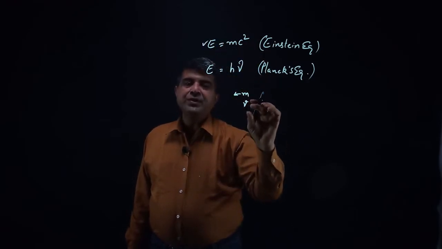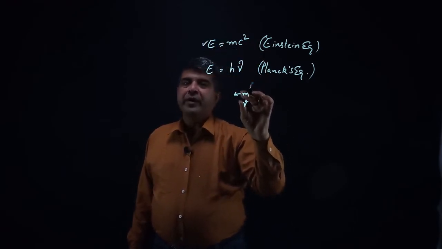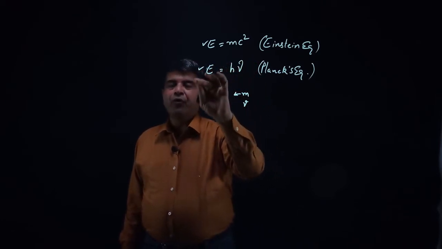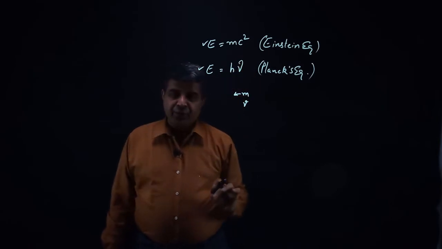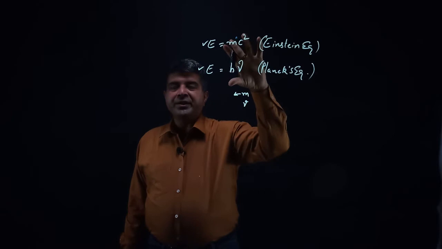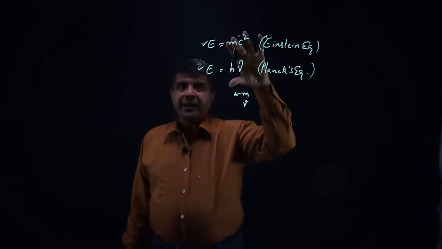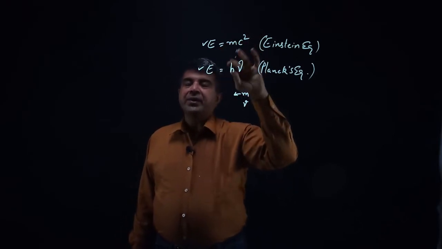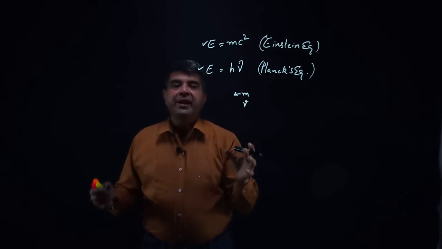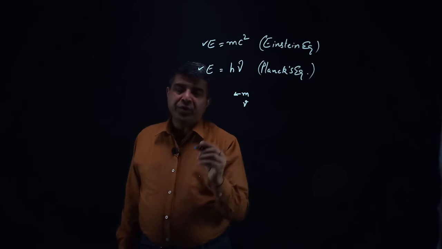Similarly, if I use the frequency of the photon and calculate the energy associated with the photon, I can use the Planck's equation, isn't it? So now calculating energy for same particle by two different equations, the energy associated should be same, isn't it? The energy would be same. So now we can equate both the equations.